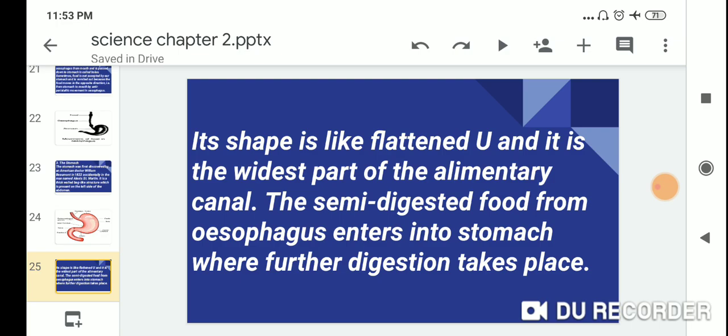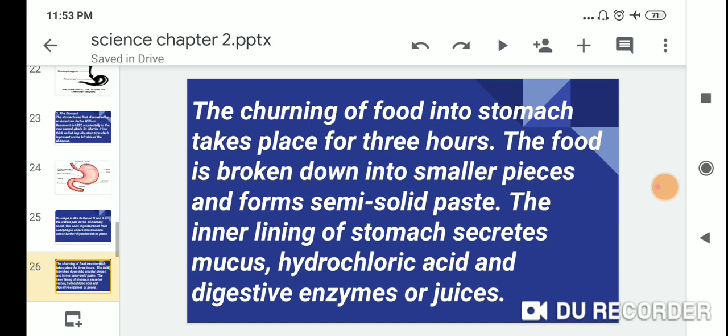The semi-digested food from the esophagus enters the stomach, where further digestion takes place. The churning of food in the stomach takes place for 3 hours. How many hours? So dear students, for 3 hours. The food is broken down into smaller pieces and forms a semi-solid paste.